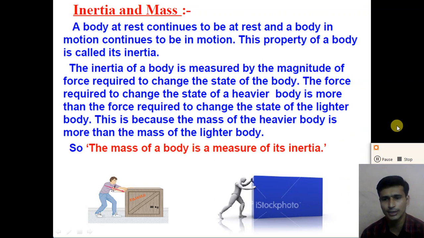So dear student, I hope you understand Newton's first law and the inertia of the body, right? What is Newton's first law? Newton's first law states that a body maintains its state of rest or state of uniform motion until and unless a force is applied on it, right?